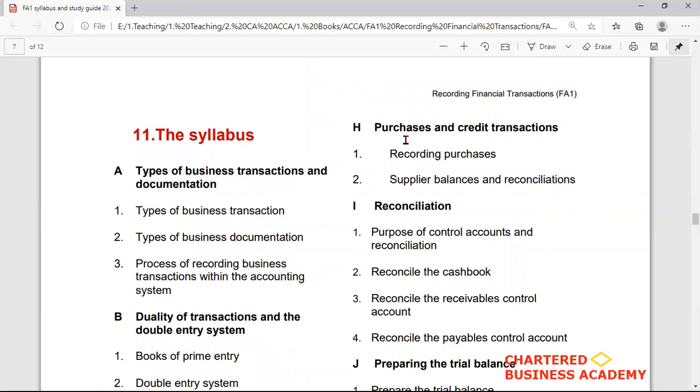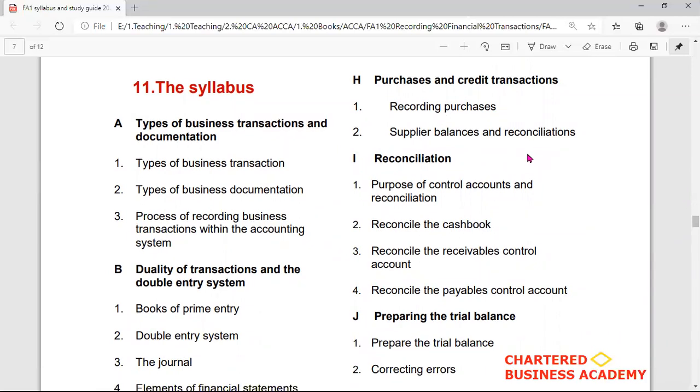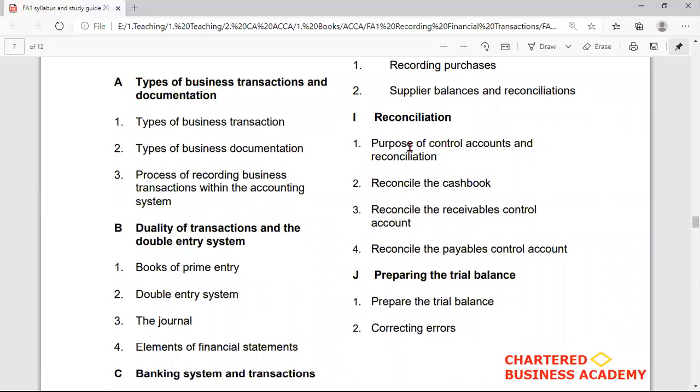In part H, that is purchases and credit transactions, 2 subtopics are covered, that is recording the purchases transactions. Whenever a company purchases goods, the company has to record the purchase in the books of accounts in the purchase ledger. So you will cover this here. And in subtopic 2, that is suppliers balances and reconciliations, you have to cover the reconciliation side of the purchase transactions.